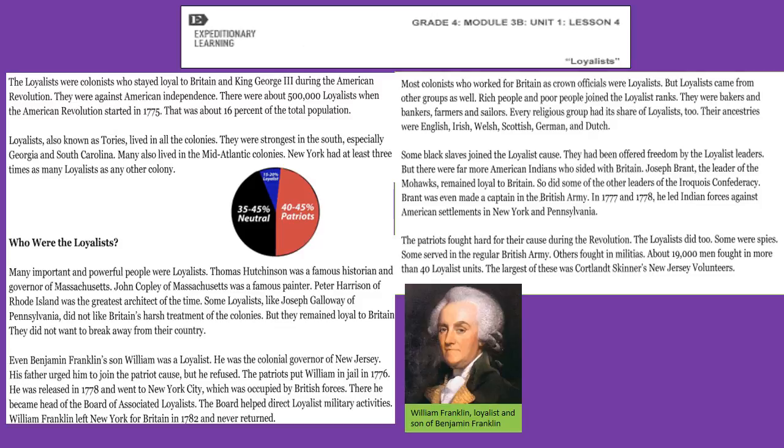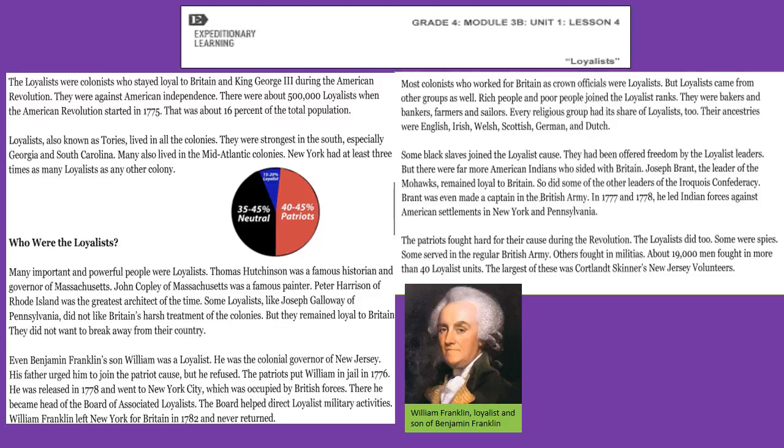Even Benjamin Franklin's son William was a Loyalist. He was the colonial governor of New Jersey. His father urged him to join the Patriot cause, but he refused. The Patriots put William in jail in 1776. He was released in 1778 and went to New York City, which was occupied by British forces. There he became head of the Board of Associated Loyalists. The board helped direct Loyalist military activities. William Franklin left New York for Britain in 1782 and never returned.